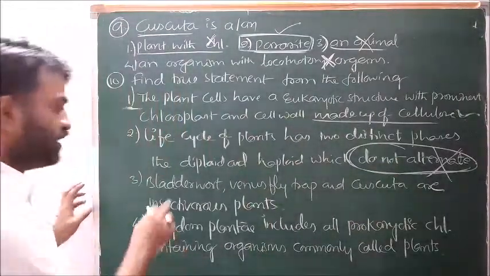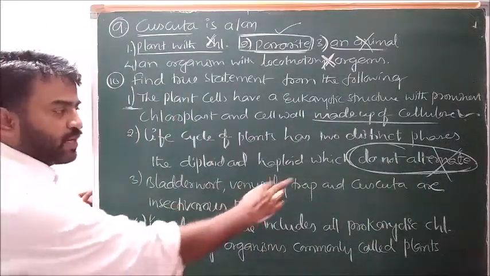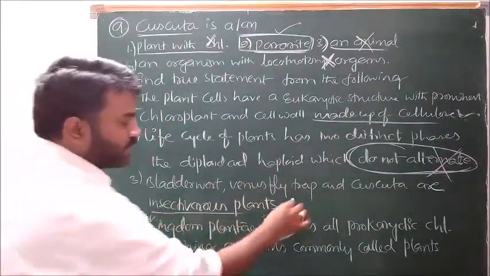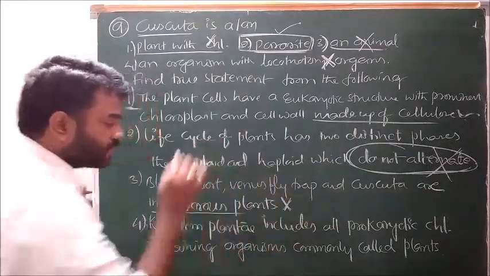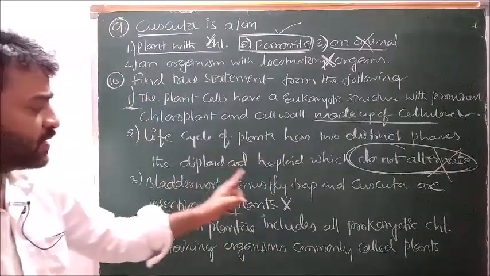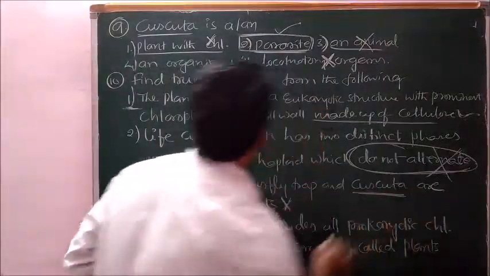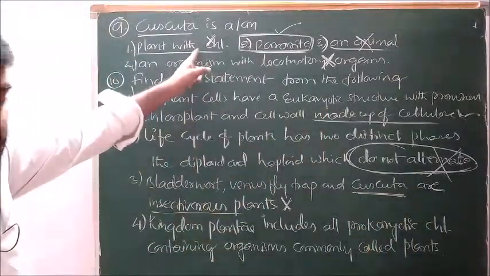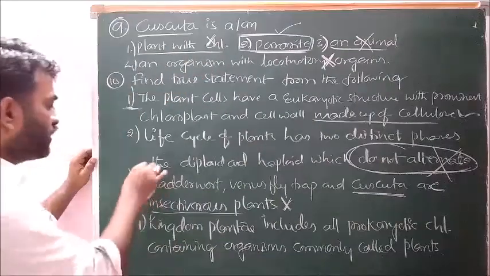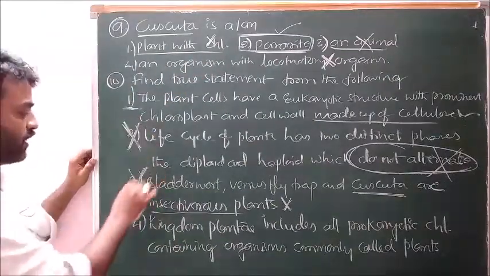Next, bladderwort, Venus flytrap, and Cuscuta are insectivorous plants. This statement also is wrong because bladderwort and Venus flytrap are insectivorous plants. Cuscuta is a parasitic plant. We have seen in this question. Hence, statement 3 also is wrong.